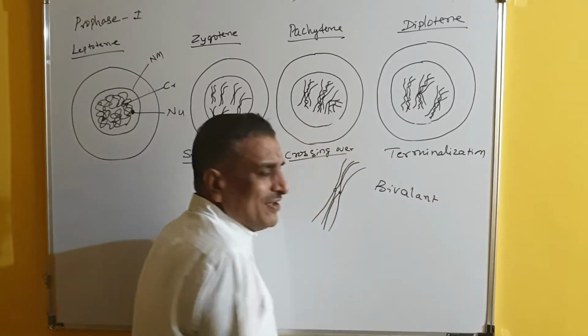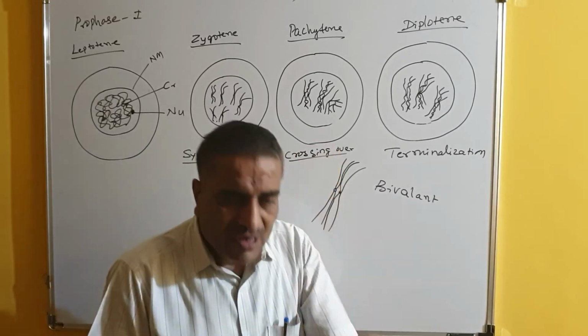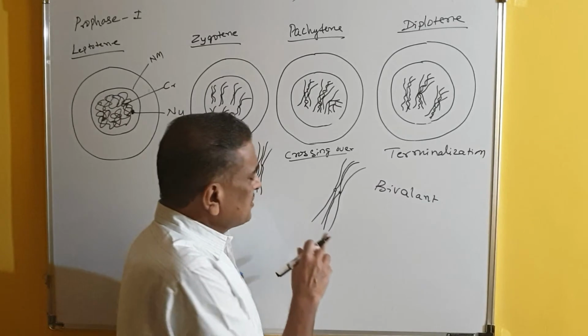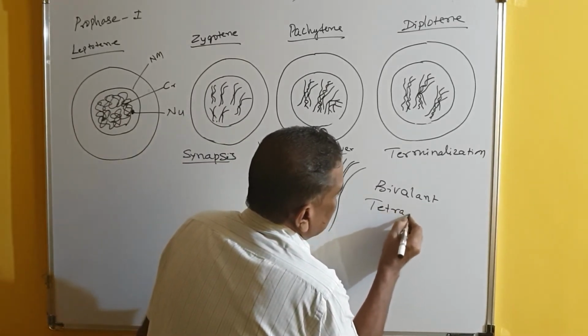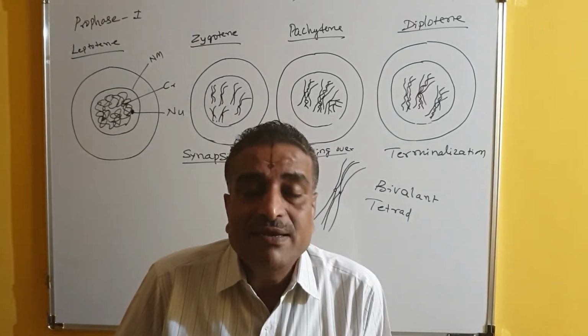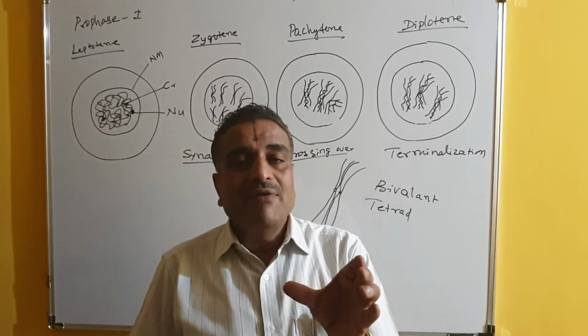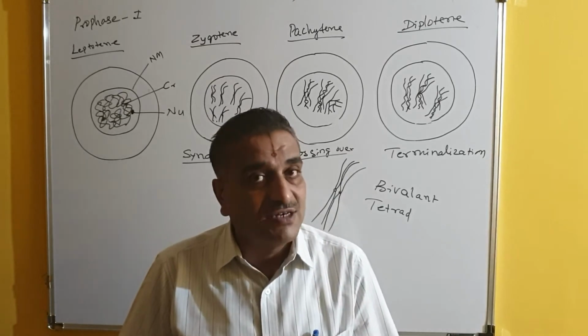Bivalent chromosomes. Bivalent means two chromosomes are present in a group, in a structure, and that structure is called a bivalent. Since there are 4 chromatids here, it is also called a tetrad. You have to understand the terminology. Bivalent means what? When the homologous chromosomes pair with each other, they are having 2 chromosomes in a group, and that group is called a bivalent chromosome.